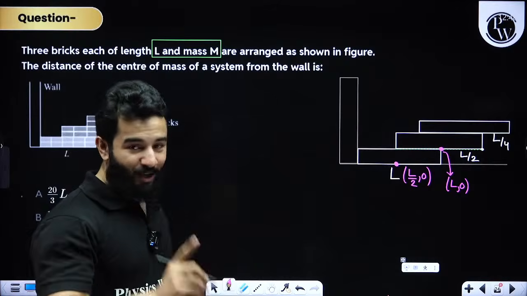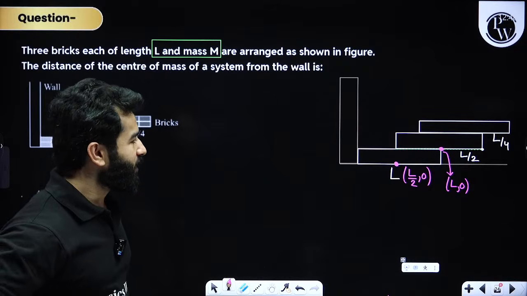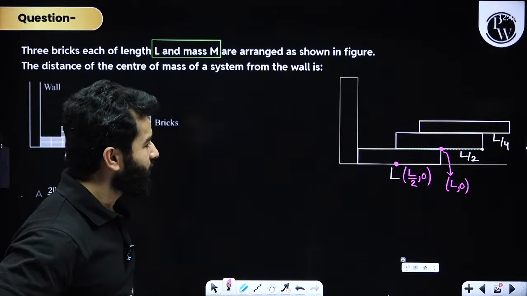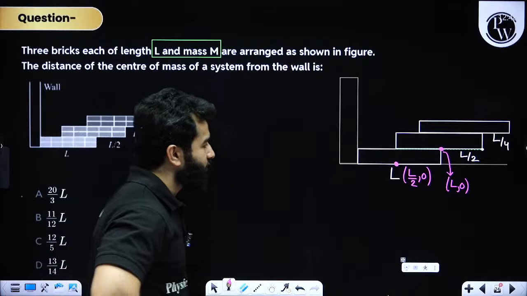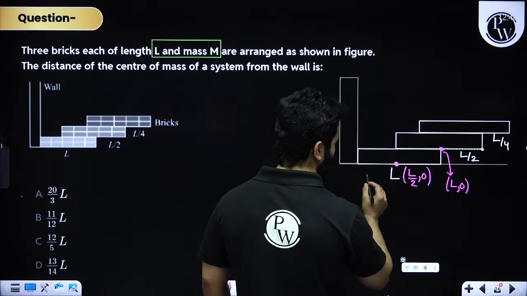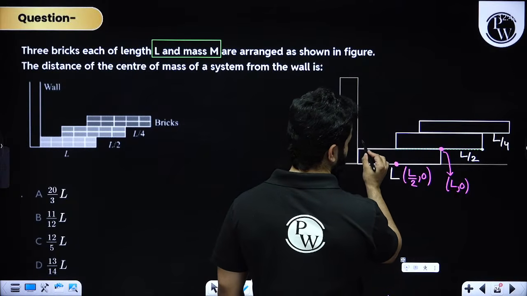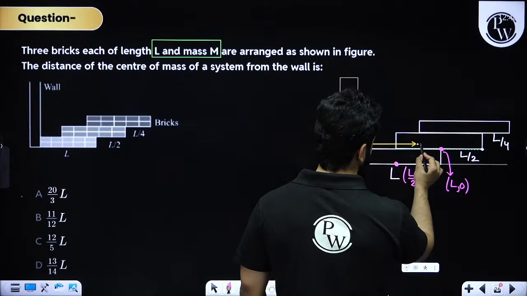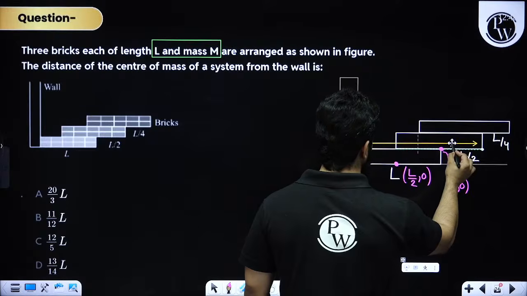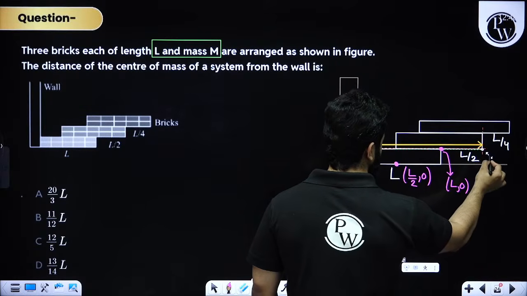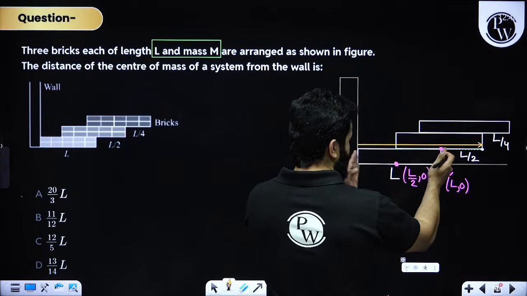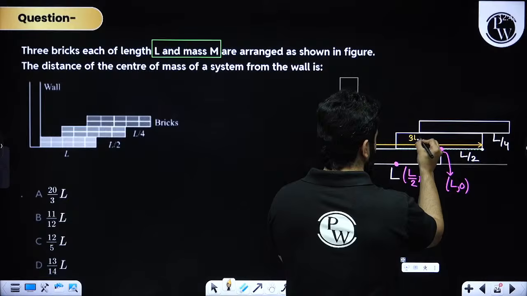Clear? Now for the third one, it is really important. Kindly see, my dear friends. I know that this much length is L, so this much length is going to be 3L by 2. This is L and this is L by 2, so this is 3L by 2.